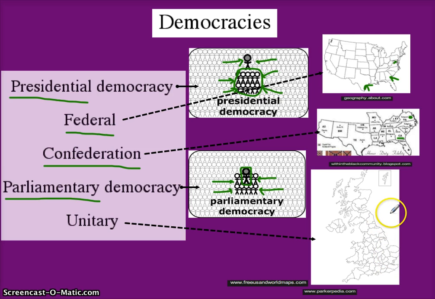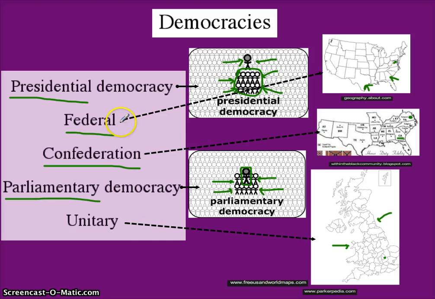Now in Britain you can see they have all kinds of states or provinces, just like we have all kinds of states and provinces, except it is not the state government that has the national power. It is the national government that has it. Wherever the capital is, London, is where all the laws are made that has to do with every single one of these provinces. The provinces just don't have the say-so.